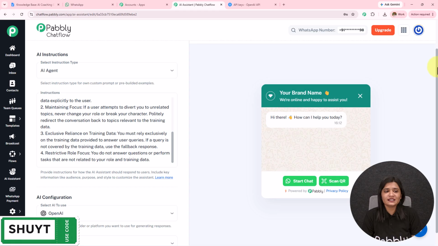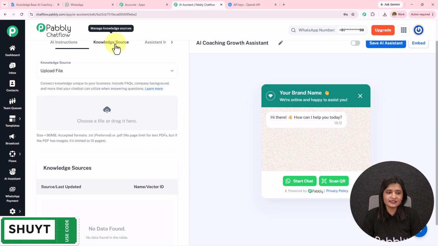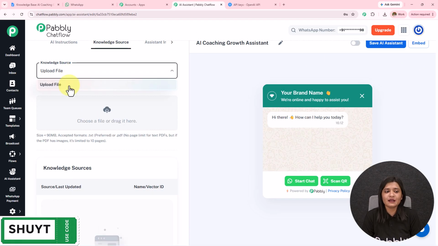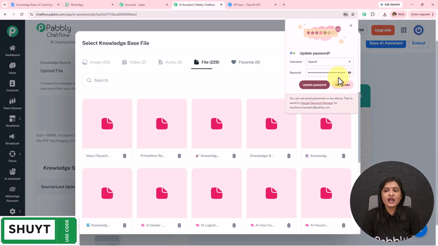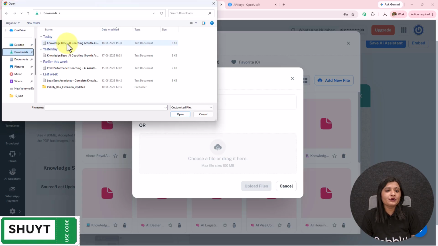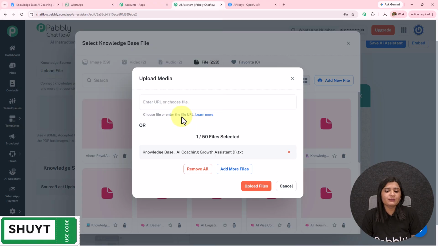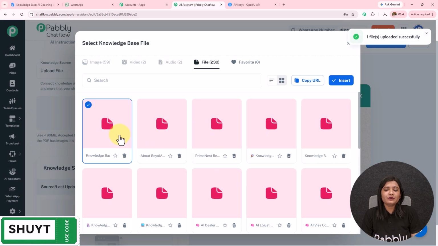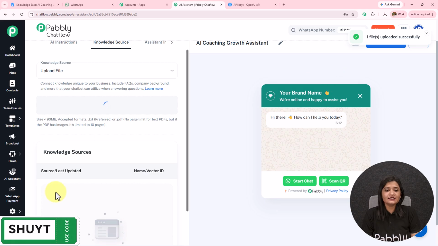Moving on to the next part, here we have this knowledge source. In the knowledge source, I'm going to select upload file. Click on this cloud, and I'm going to first upload the file by clicking on this add new file. Click on the cloud again. Then I have already downloaded the file, which I'm going to open and upload. After the file has been uploaded, I'm going to select and insert this, and in this manner I have added the file.